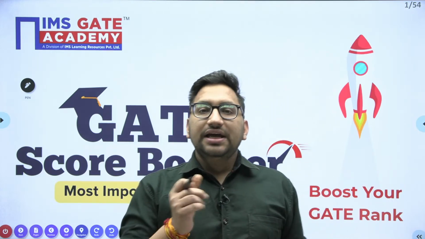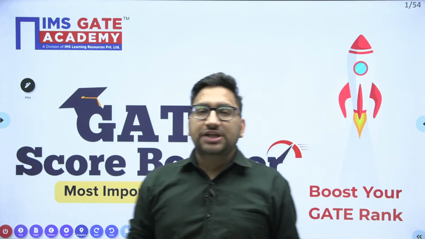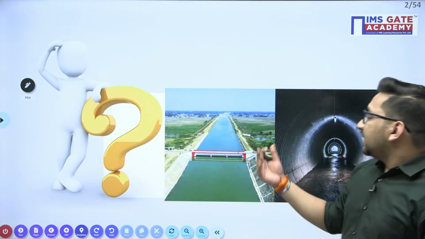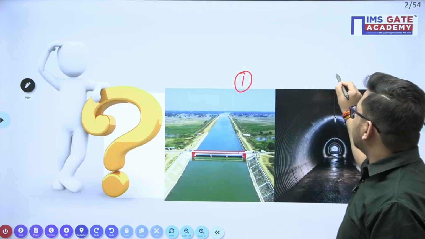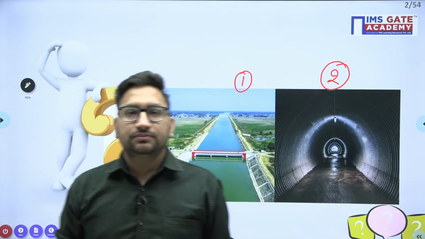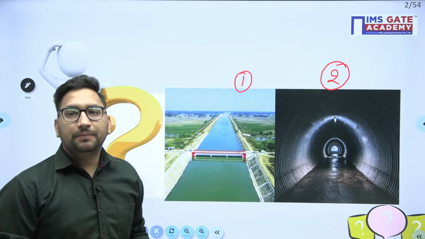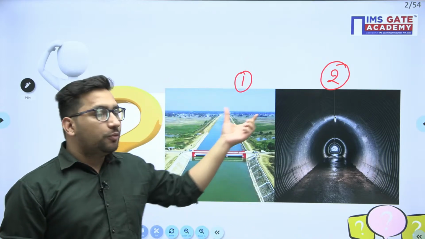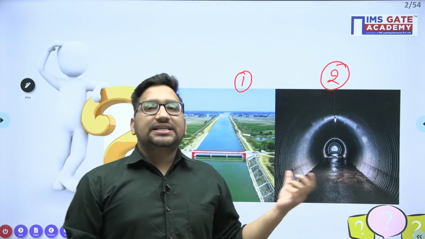Now, as the word is open channel, can you tell me what this open channel is? Just for example, out of these two figures, this is figure number 1, this is figure number 2. Can you tell me which of the following is an open channel? Thank you Nikhil. Can you tell me which of the following is an open channel? Okay, so we will discuss it later.